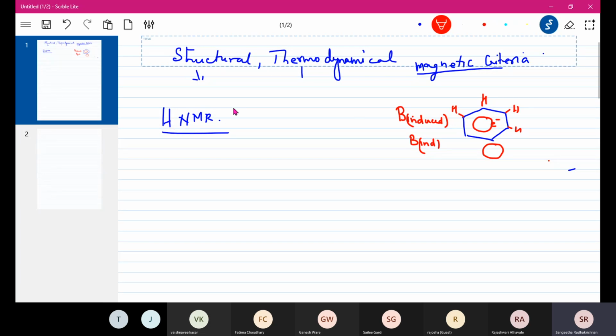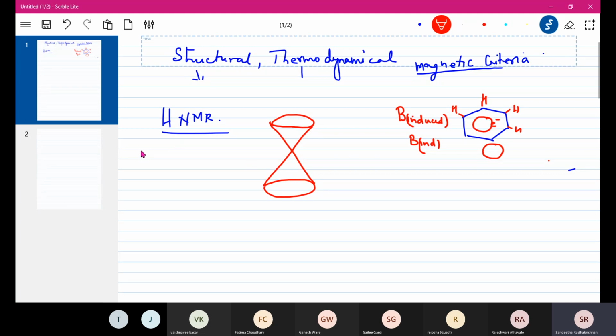Now because of this induced magnetic field, two types of region are produced. So we get something like a cone like this, and two zones are produced.